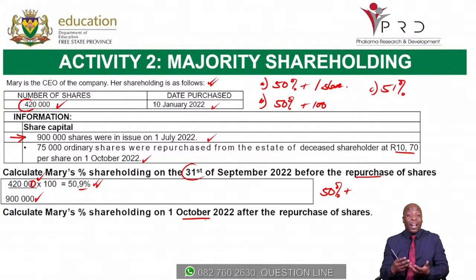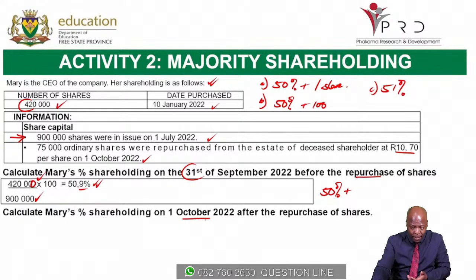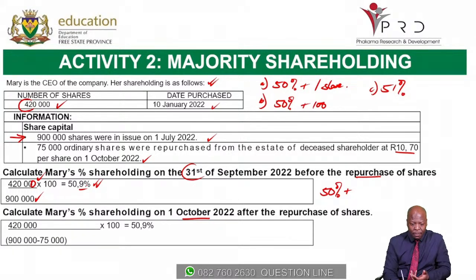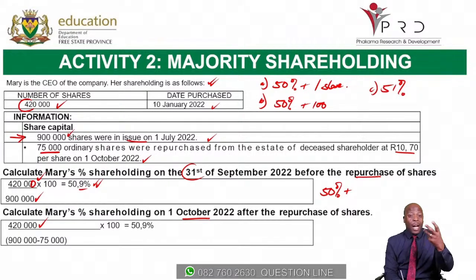So what happens now after the repurchase of shares? Let's see. After the repurchase of shares, they are repurchasing 75,000, but they are not buying any shares from what Mary currently holds. So Mary's shares remain constant. The 420 remains constant. And the ones that are going to change is the shares that were in issue. Remember, there were 900,000. But now the company has repurchased 75,000. So it's going to be 900 minus the 75. That leaves us with 825. So we end up with 420 divided by 825 times 100 over 1. And then we calculate that.